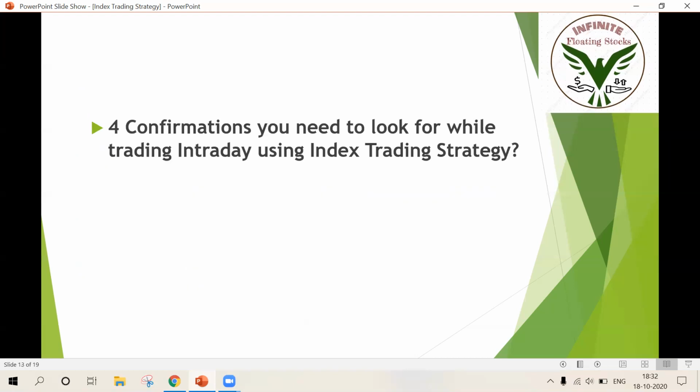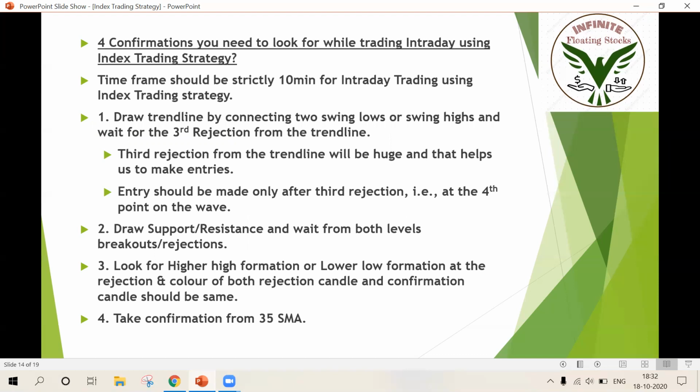Okay. Yes, these are the 4 confirmations. So there are 4 confirmations you need to look for while trading using the index trading strategy. Let's go through all these 4 confirmations, then let's get on to the chart and backtest it thoroughly. So the time frame should be 10 minutes for intraday, and draw the trend line by connecting 2 swing lows or 2 swing highs, and wait for the third reaction from the trend line. I repeat, the third reaction from the trend line will be huge, and that will help us to make entries. And entry should be made only after the third reaction.